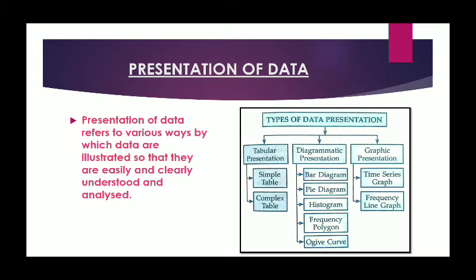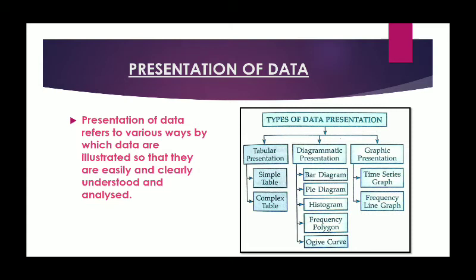The last one is graphic presentation. Yes, graphical presentation is nothing but presentation of data in the form of a graph paper. When we put the values on a graph paper, we get different kinds of presentation, and that is time series or frequency line graph. So we will discuss each one of them differently and individually.